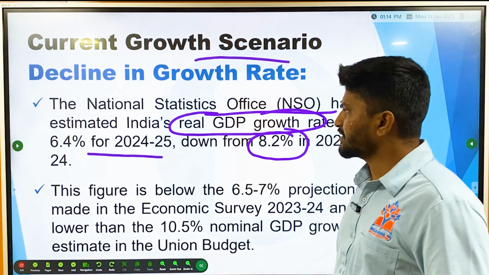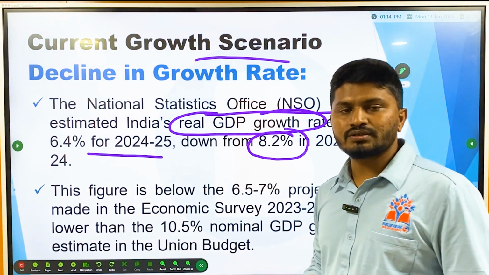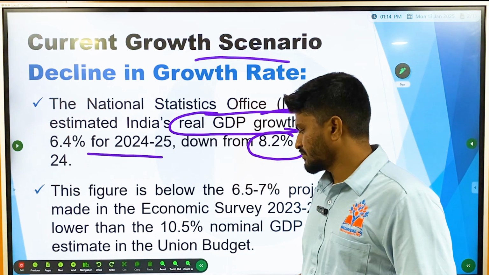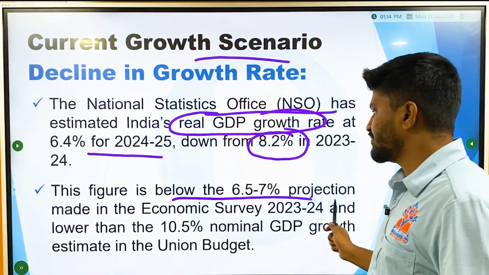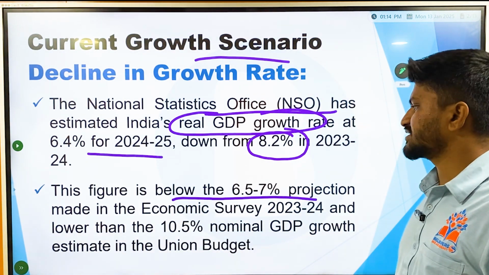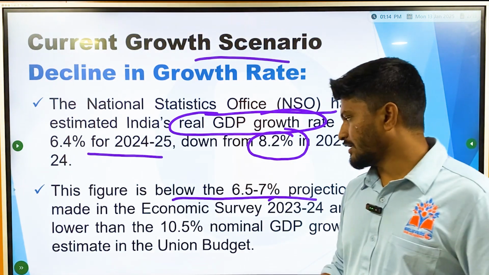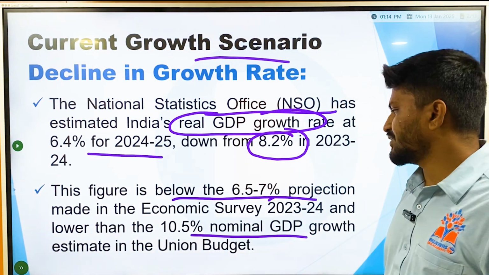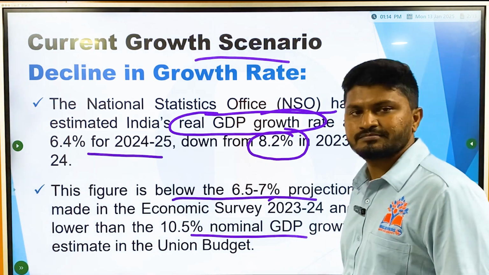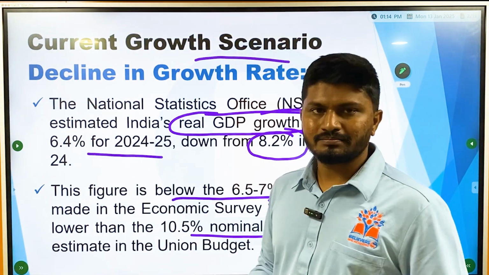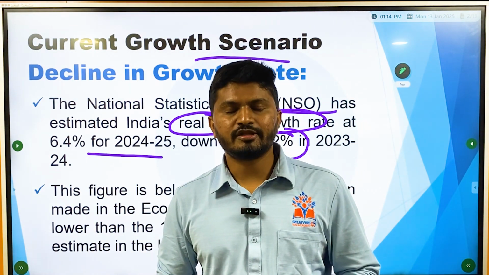Almost a 2% reduction in the growth rate within a year. This figure is below the 6.57% projection made in the Economic Survey of 2023-24 and lower than the 10.5% nominal GDP growth estimate in the Union Budget. So not everything is going according to plan.